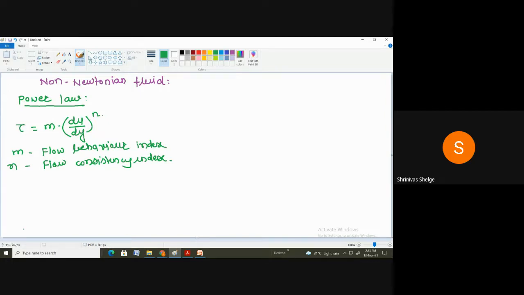Correct? Yes. So I will draw one diagram here so that you will understand the different non-Newtonian fluids. So this is the y-axis, and this is the x-axis. Correct. So this x-axis represents the rate of shear strain, that is du by dy, and this y-axis represents what?